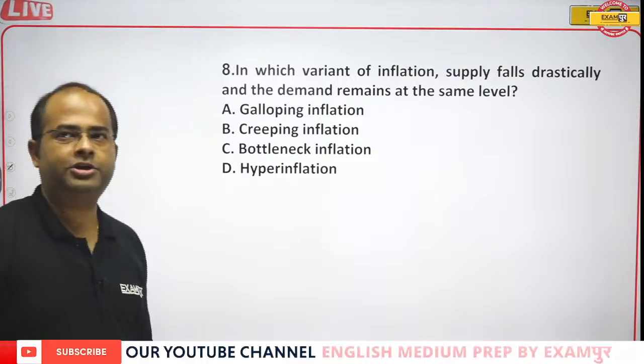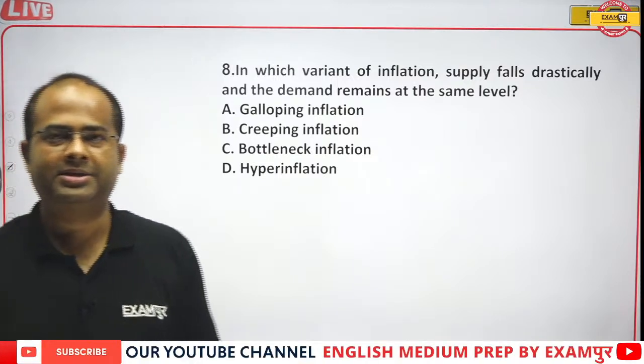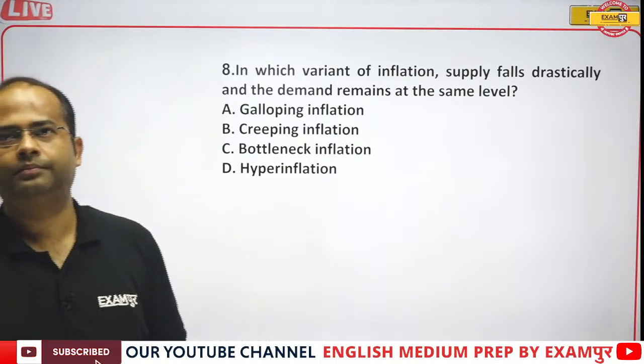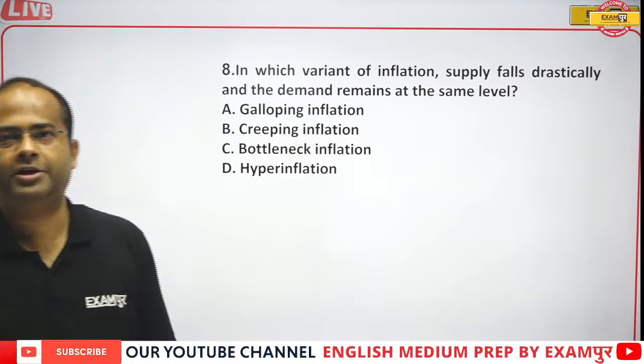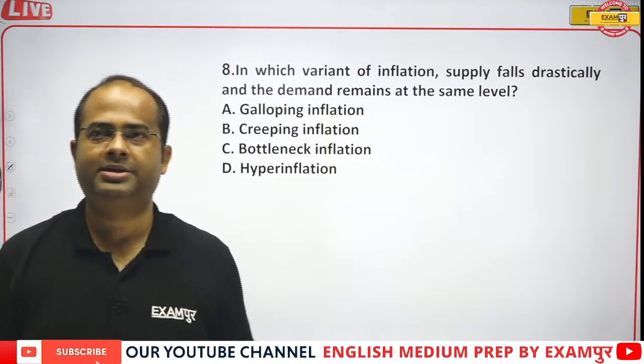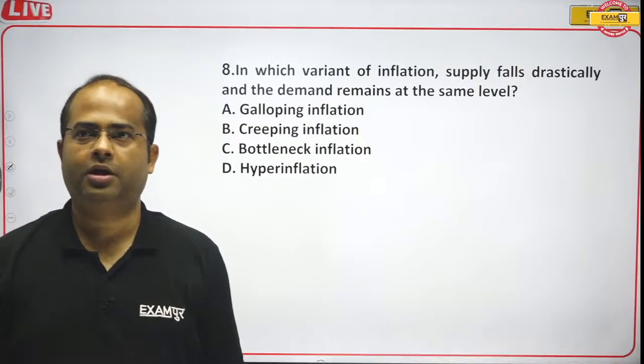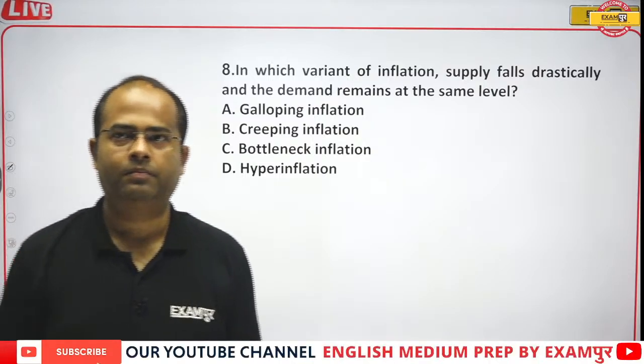What type of inflation comes when the demand remains the same but supply falls drastically?